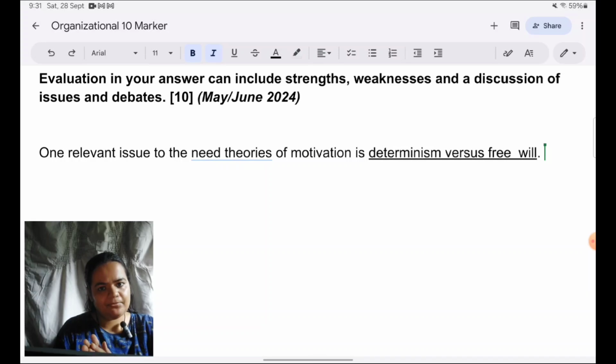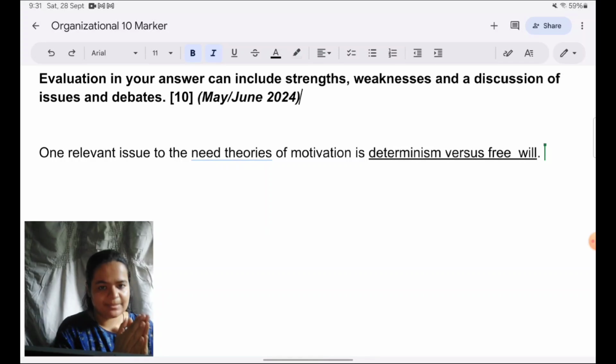My personal preference is, again, not a strict requirement, but for every issue or debate that I take up, I like to cover both the theories which are there. You can have an approach where you take up only one theory for one issue, another theory for another issue. Overall, it should be balanced. Like we saw, overall, you have to be thorough and you have to make sure you touch upon all the concepts or theories given in the syllabus. But I just like to take both together because it helps me to show my evaluative ability.